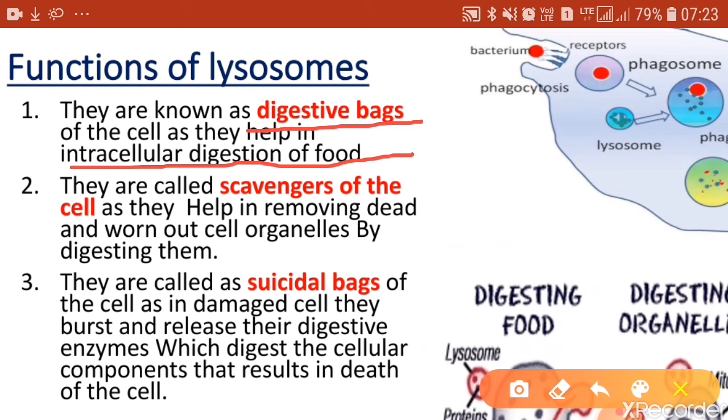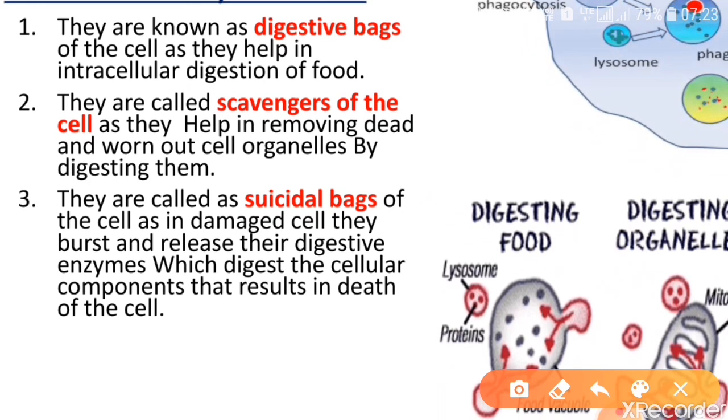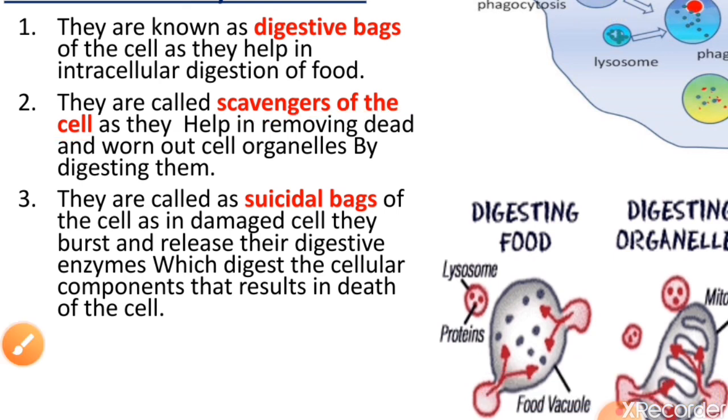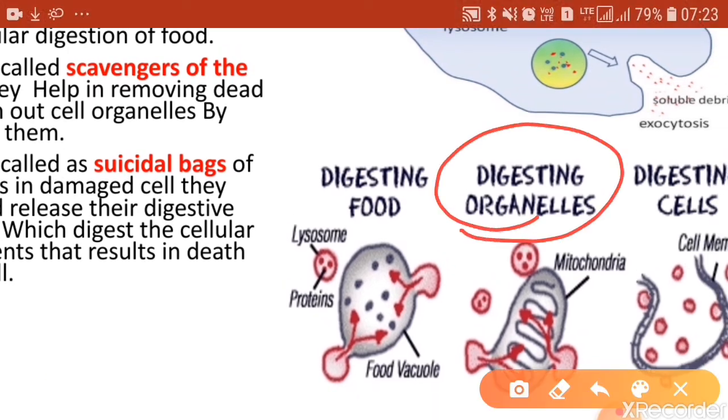Then another important function of the lysosome is that they are also called the scavengers of the cell. What is a scavenger? Scavengers are the ones which feed on dead bodies, right? And they play a very important role in cleaning up the environment. The lysosomes are called scavengers because they help in cleaning the cell. How do they help in cleaning the cell? They do so by digesting the organelles.